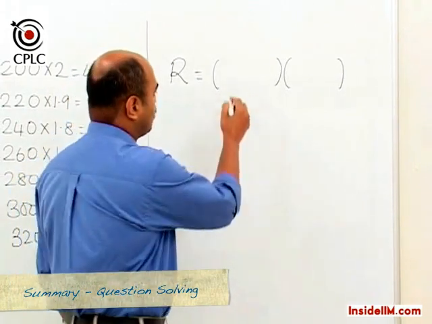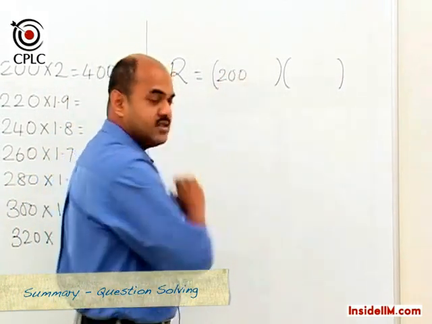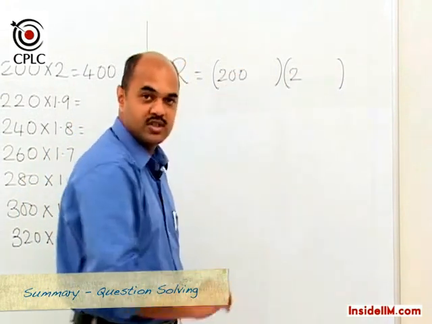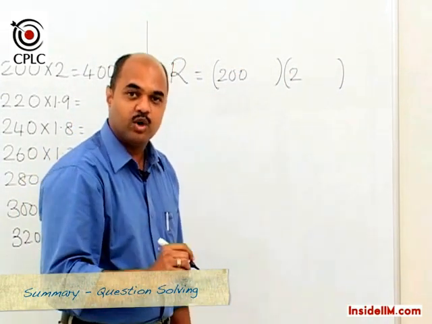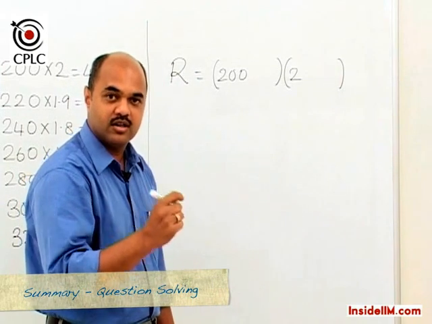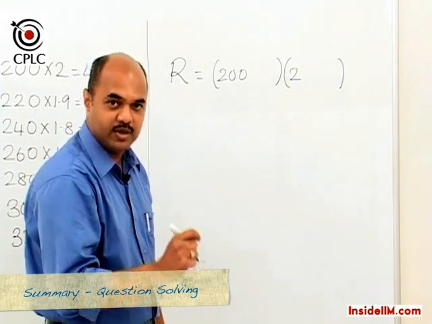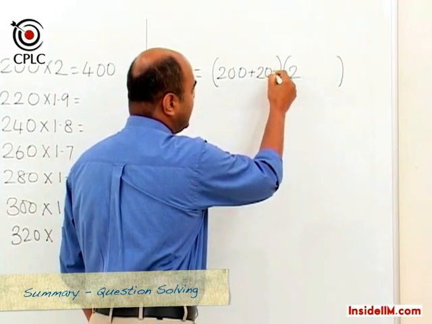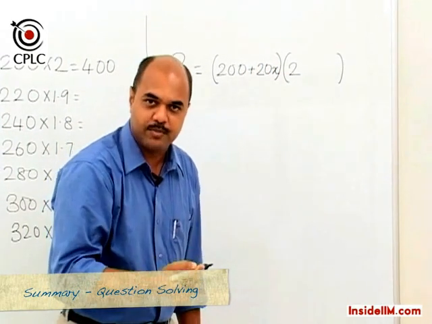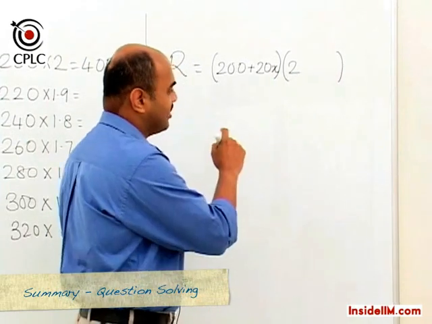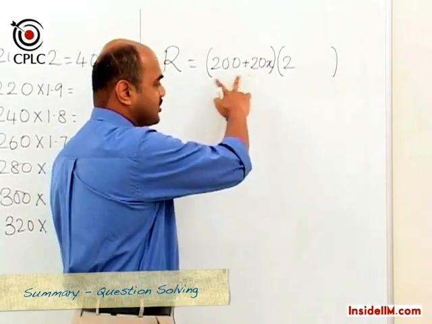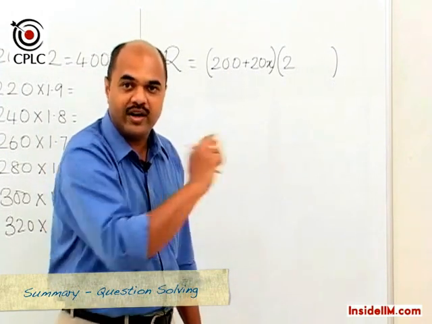Now our base point was 200 samosas, at which the base price was 2 rupees per samosa. And then we were told that additional lots of 20 can be purchased. So if I say that additionally 20 into x lots are purchased, if x is 1, that means one lot of 20 is purchased, and hence the number of samosas would become 220.